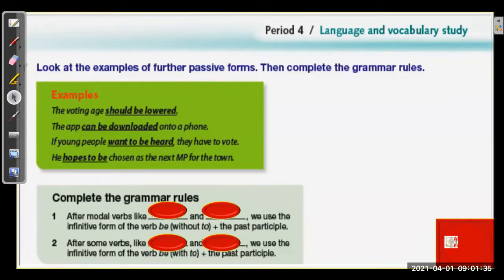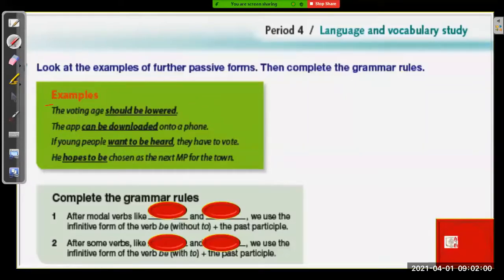Look at the examples of further passive forms, then complete the grammar rules. George, start reading the examples, please. The voting age should be lower. The app can be downloaded onto a phone. If young people want to be heard, they have to vote. He hopes to be chosen as the next MP for the town.